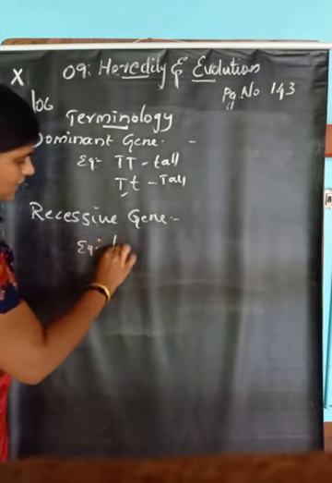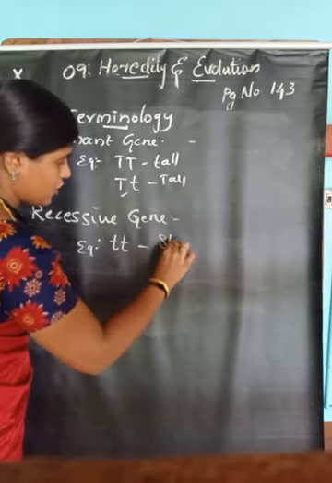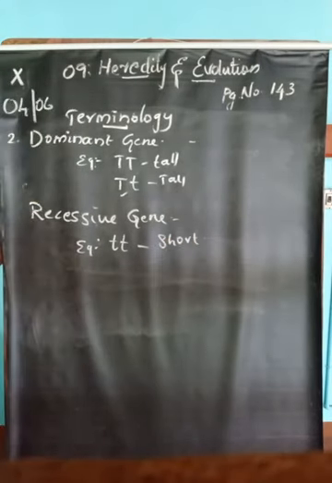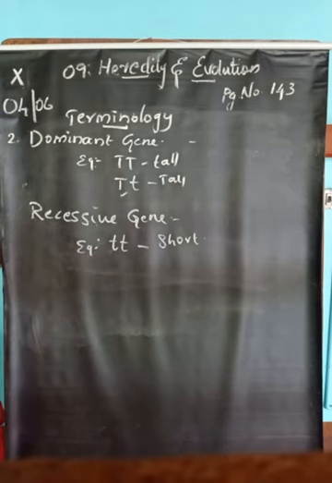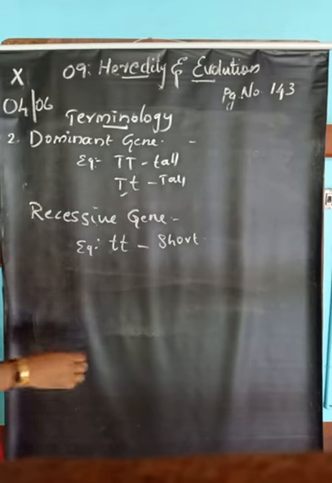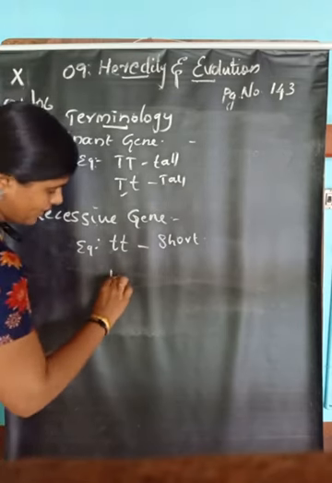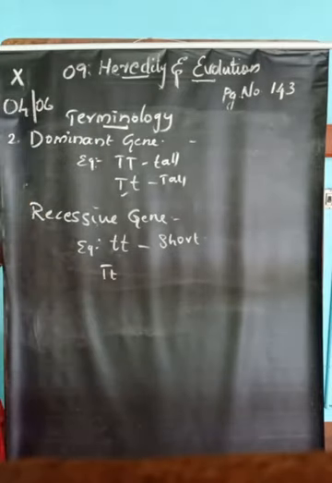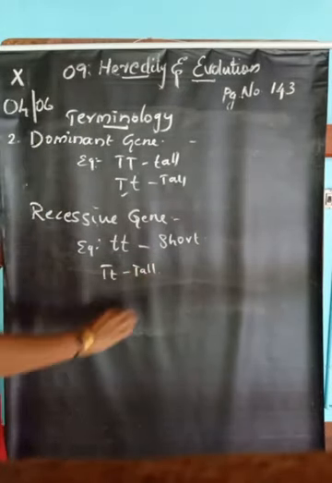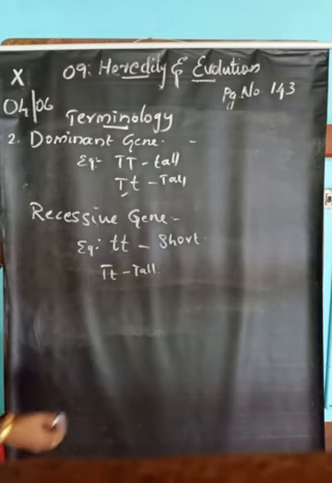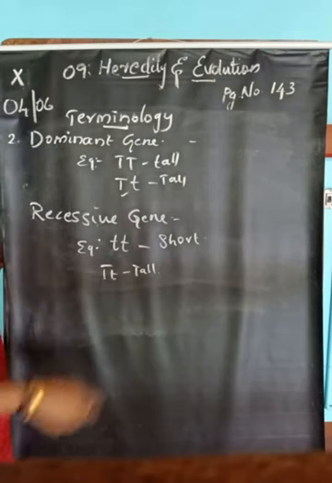Example, small t, that is short. The small t allele will express only in the presence of identical alleles. If one small t is changed to capital T, it will show tallness. So dwarfness is shown only when both alleles are the same.